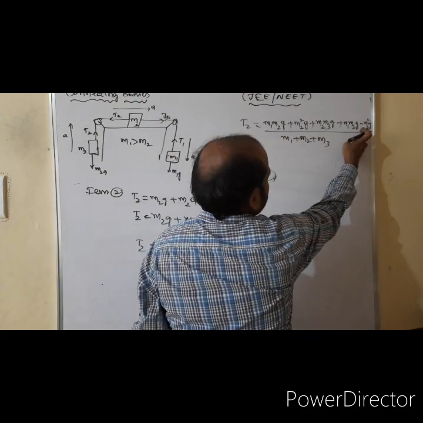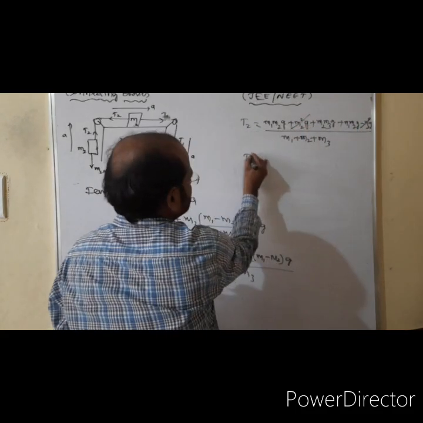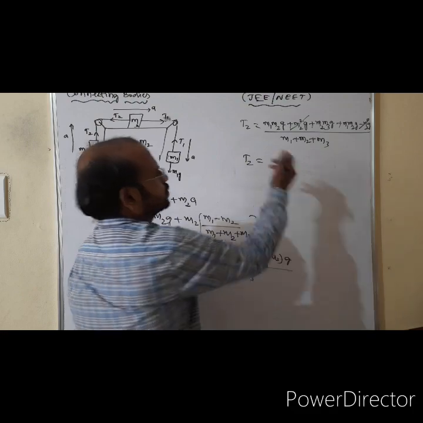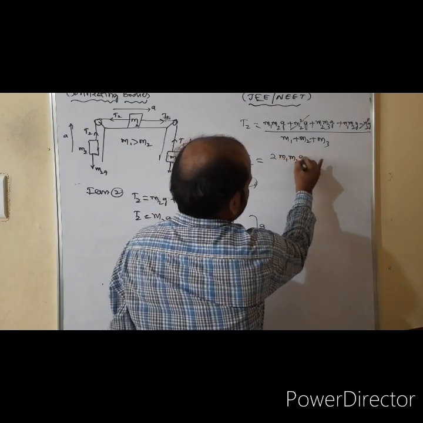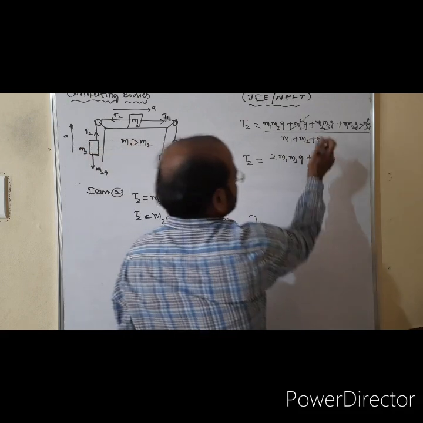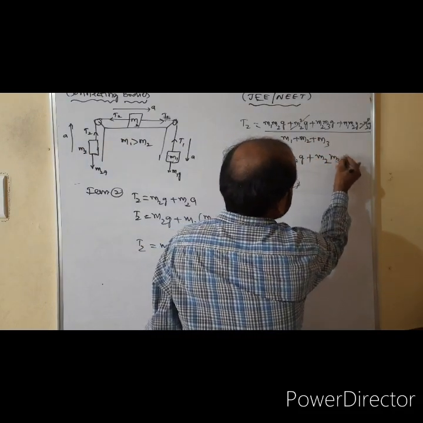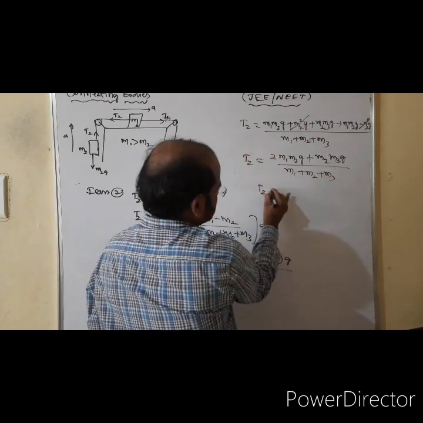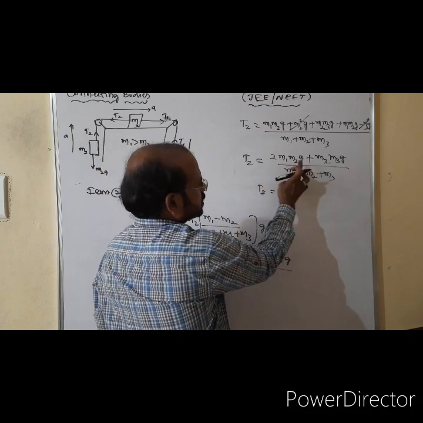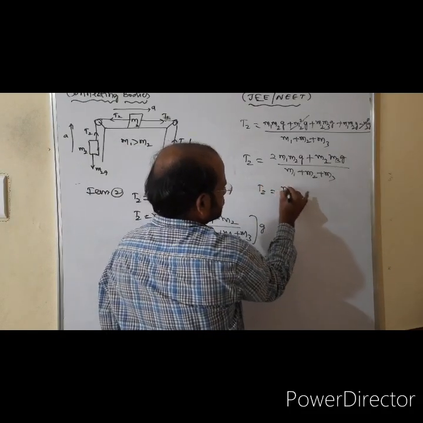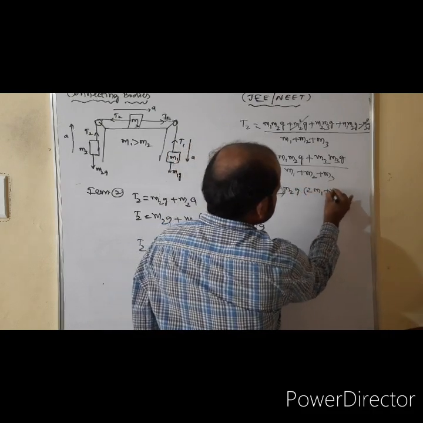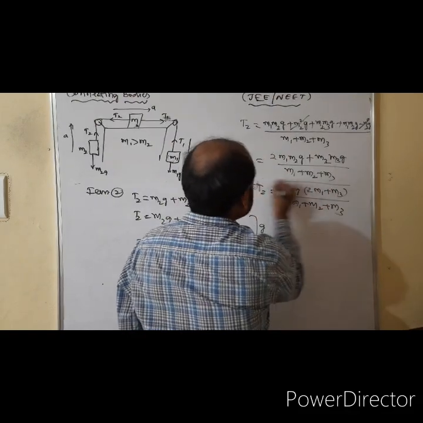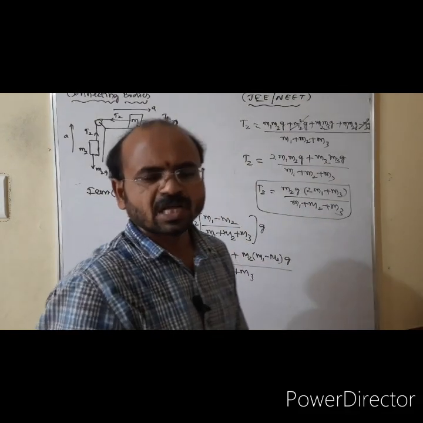So minus M2 square G here and plus M2 square G is cancelled. So T2 is equal to, what remains is M1 M2 G, and here also M1 M2 G is there. Then you add these two, M1 M2 G plus M1 M2 G, plus M2 M3 G, whole divided by M1 plus M2 plus M3. So T2 is equal to, M2 G is common, M2 G into 2 M1 plus M3, whole divided by M1 plus M2 plus M3. See, this is the tension T2 of the given constraint.